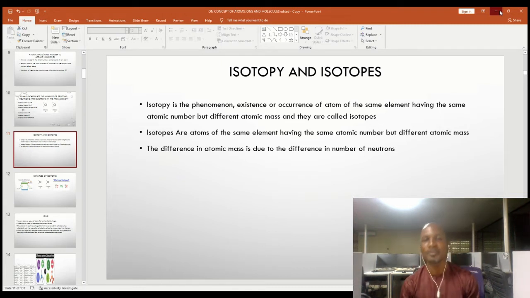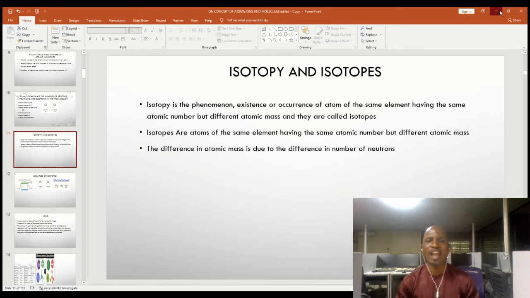What is isotopy? Isotopy is a phenomenon, existence or occurrence of atoms of the same element having the same atomic number but different atomic mass, and they are called isotopes. Then isotopes are atoms of the same element having the same atomic number but different atomic mass.